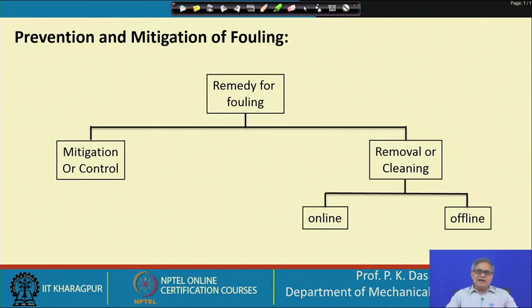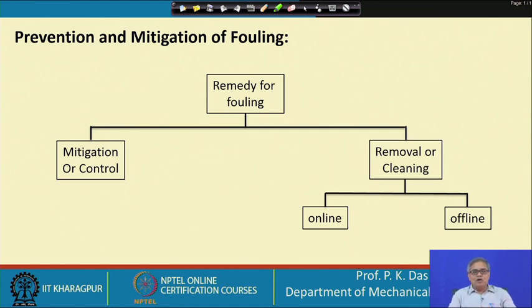In many dairy industries and food and beverage industries, gasketed plate heat exchangers are used, and sometimes every day these heat exchangers are cleaned, because the product we have to get is some sort of edible product, and cleanliness is very important. Not only that, the growth of foulant is at a very high rate in this kind of heat exchanger, as we are dealing with some sort of food material or biological fluids, etc.